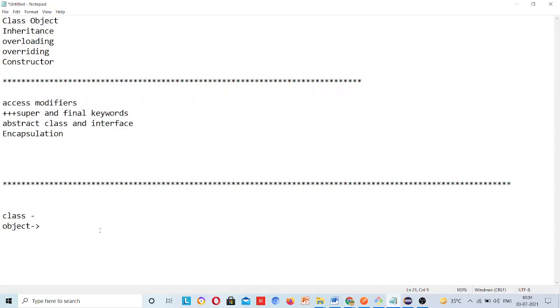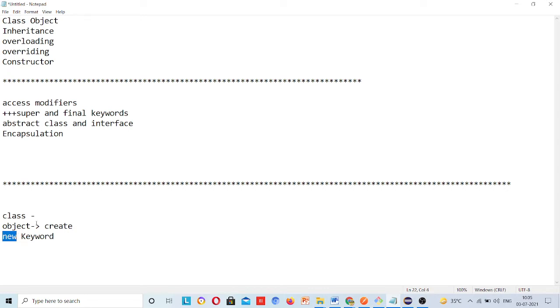Here you can see this object takes the memory. Whenever we create a class, the class doesn't take any memory. Whenever we create the object, only then does it take the memory. So the object creates the memory. And how will we create the object? By using the new keyword in Java. There are many ways to create an object without the new keyword also, but here we will learn this, because 99% of the time we will be using this, so you have to learn this.